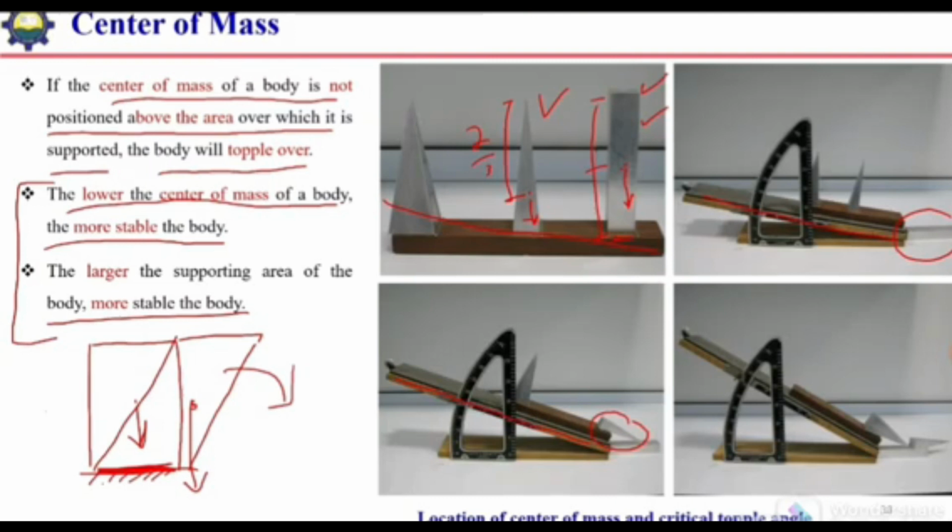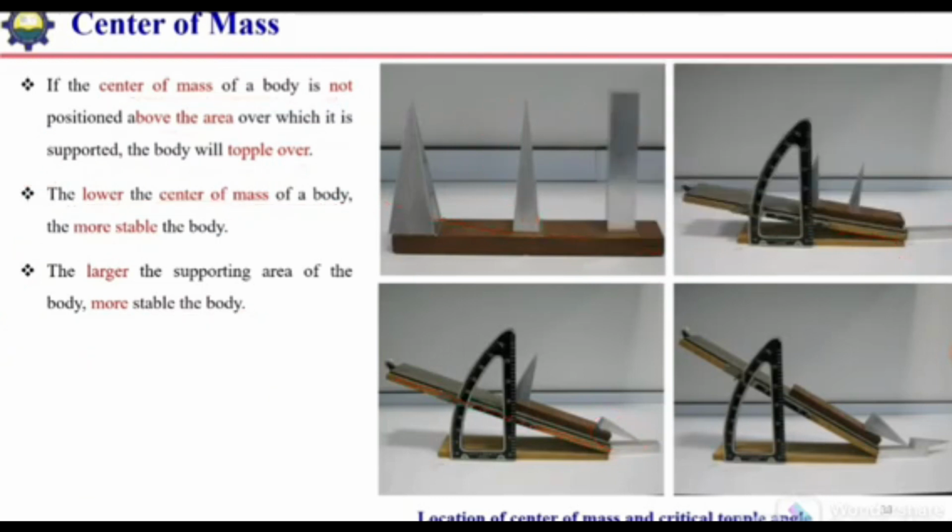So in this case, both structures have the same supported area, but the structure with the higher center of mass will topple first. If we compare these two structures, both have the same height and same shape, so their center of mass will lie at the same height. But in the case of the second shape, we have a higher supported area. So, because of the higher supported area,